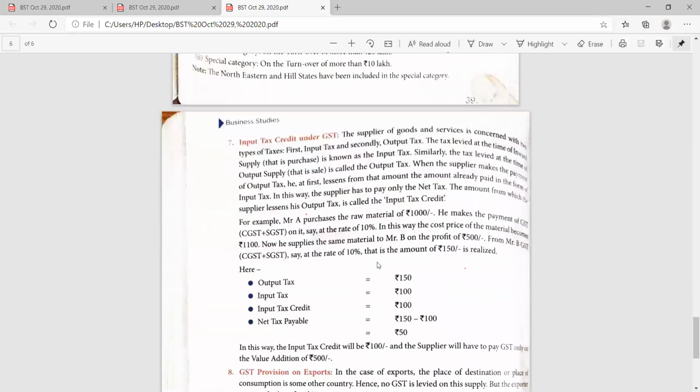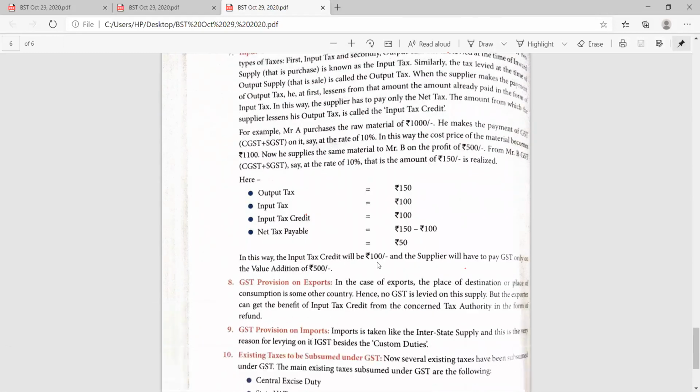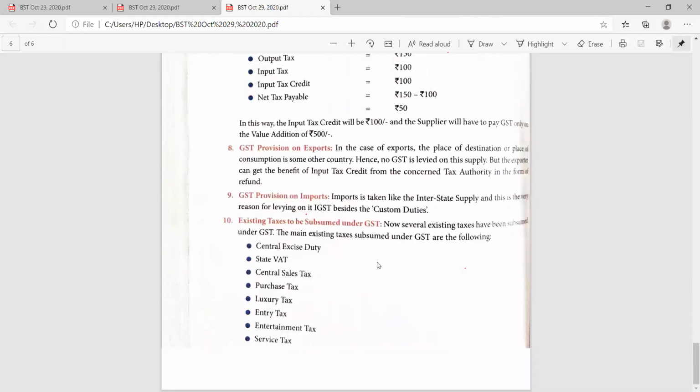Input tax credit under GST. Input tax credit, if you remember, we did earlier the ITC concept. It is absolutely the same. You have to do it on your own. If you find any difficulty, please ask.